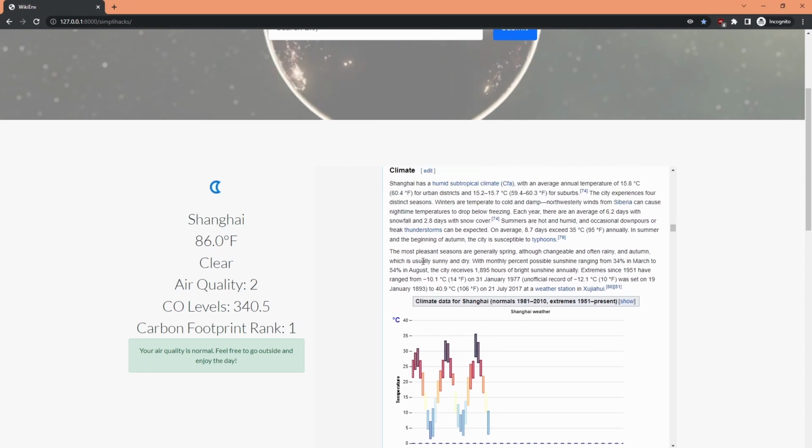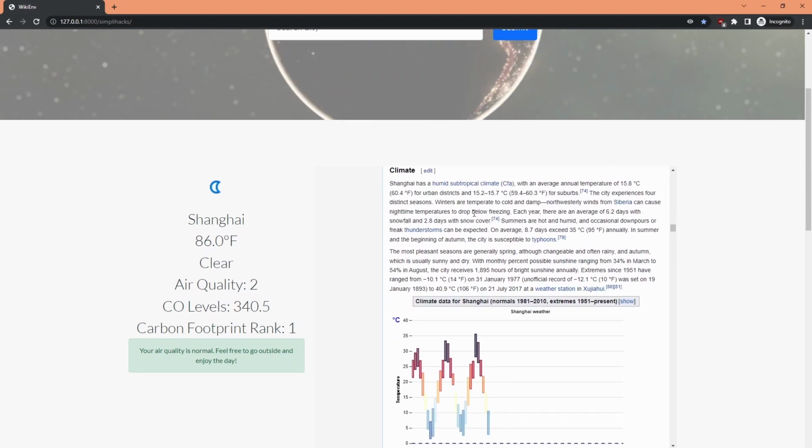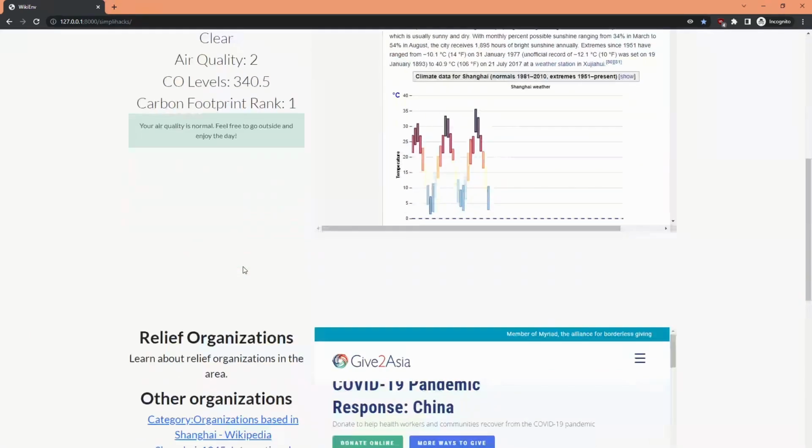Then right here we have dynamically generated Wikipedia content, linked directly to Shanghai's climate. If the user was not from Shanghai, they can learn a little bit about what Shanghai is like. For example, here it says summers are hot and humid, and occasional downpours or freak thunderstorms can be expected. I didn't even know that, and the user might not either. So that's something the user can learn.